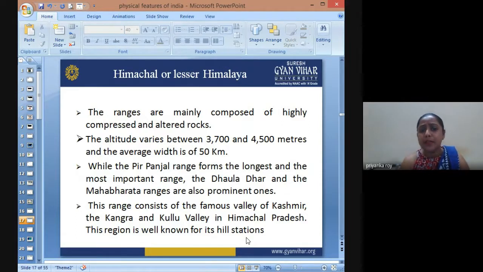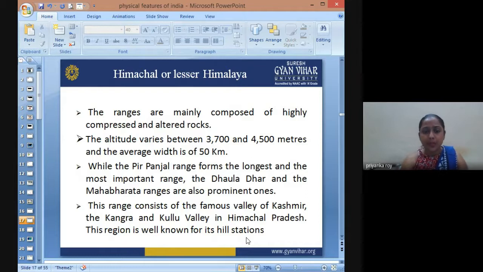While the Pir Panjal range forms the longest and most important range, the Dhauladhar range and the Mahabharat range are also prominent in this region. Pir Panjal is very important, covering the northern parts of Punjab and Jammu region.